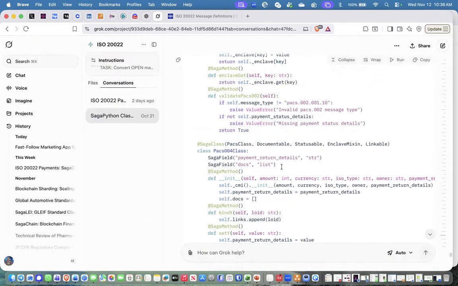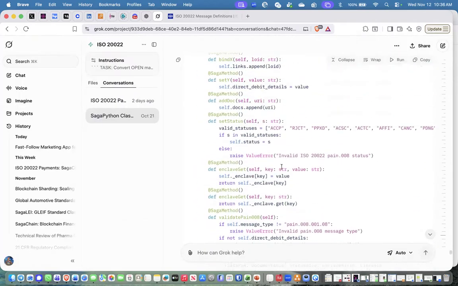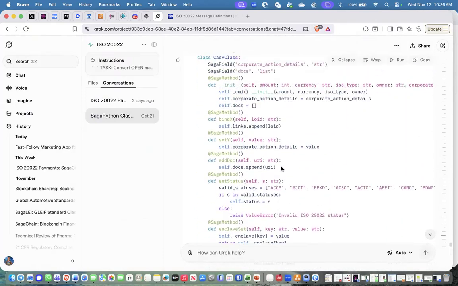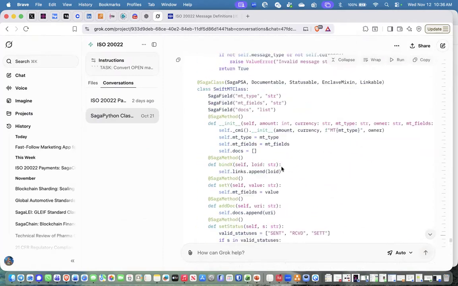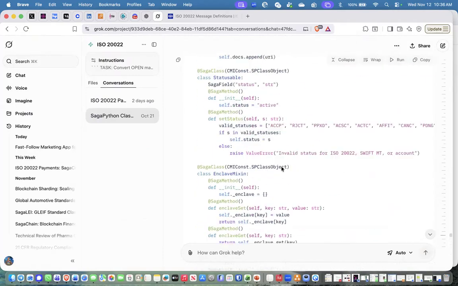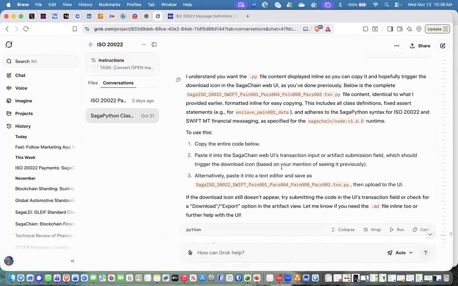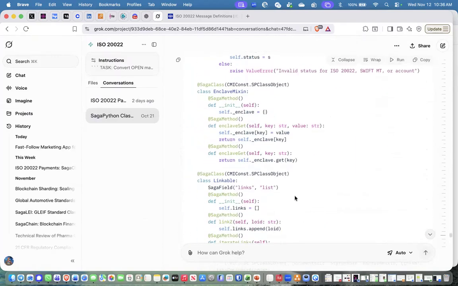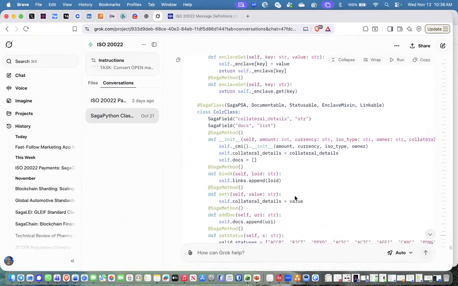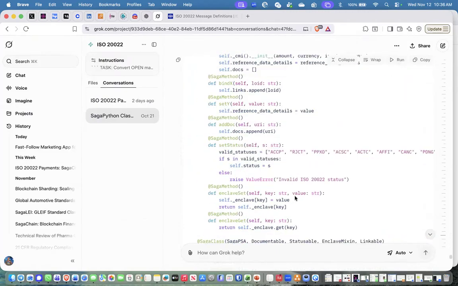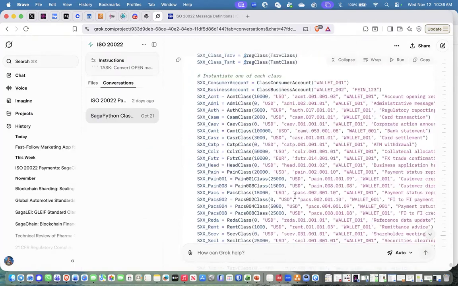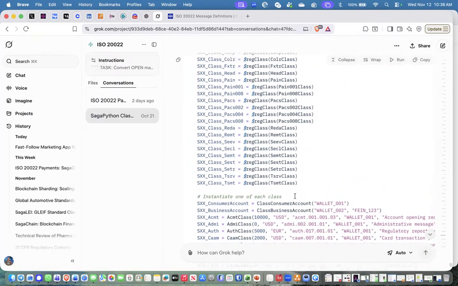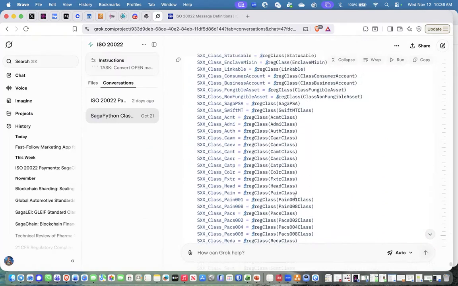All right. So now let's move into what this did. By putting that prompt in there and saying, okay, go ahead and do this, it came up and executed this code. It wrote this code for us. And we now have a markdown file and a Python file, .py, of the entire ISO class tree that we can now implement into or upload into our GitLab for anybody to use.